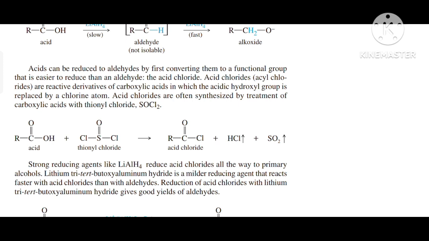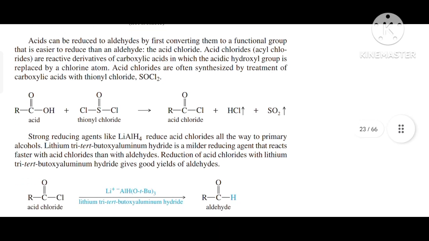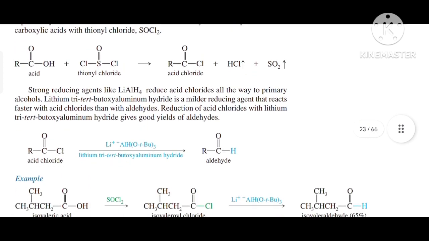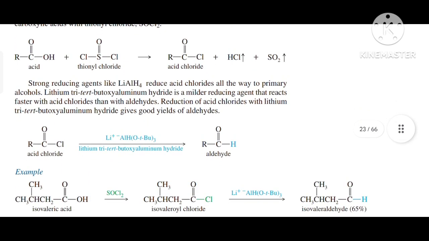The acid chlorides, or acyl chlorides, are reactive derivatives of carboxylic acid in which the acidic hydroxyl group is replaced by a chlorine atom. The acid chlorides are often synthesized by treatment of carboxylic acid with thionyl chloride, that is SOCl2. Strong reducing agents like LiAlH4, that is lithium aluminium hydride, reduce acid chlorides all the way to primary alcohol.